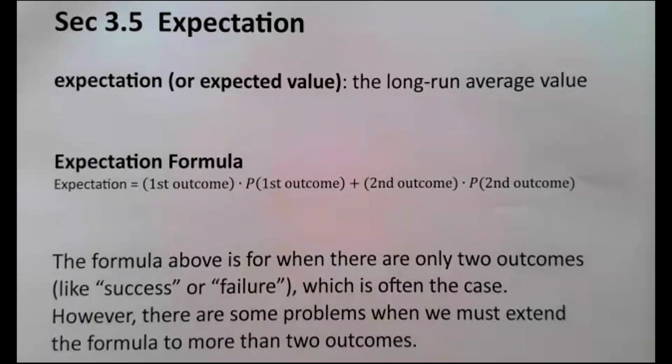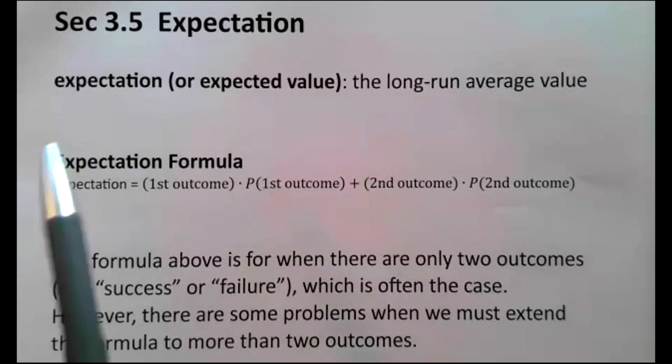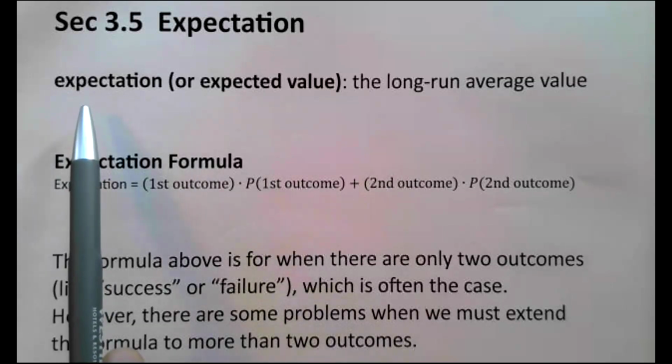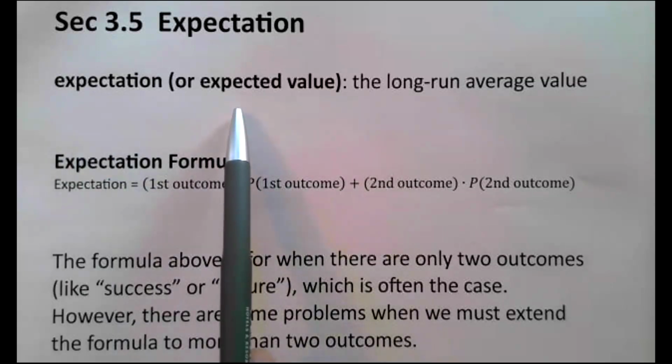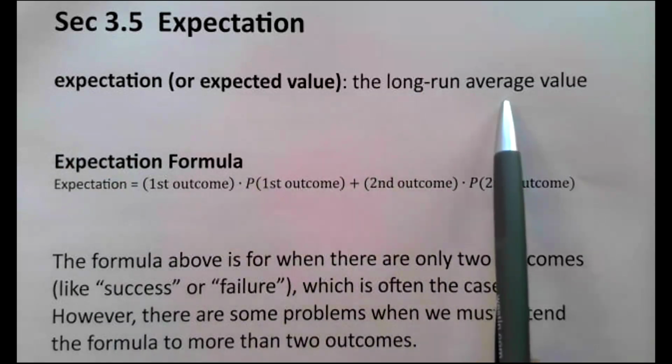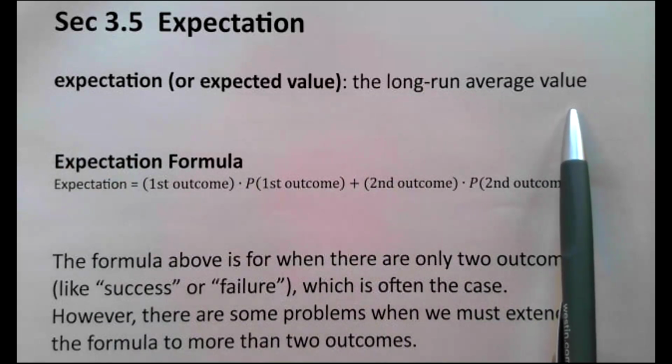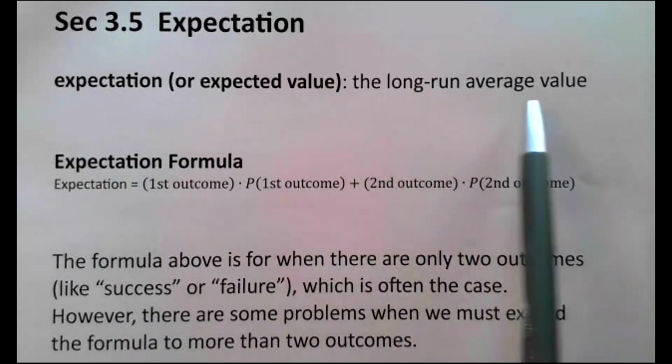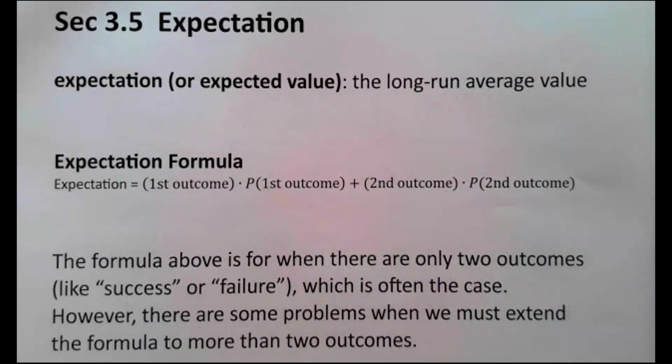Section 3.5, expectation. In this section, we're going to be talking about the concept of expectation, or sometimes we call it expected value. And what we mean by that is the long run average value. In other words, expectation is not what's going to happen if I do something once, but rather what's going to happen on average if I do something many, many times.